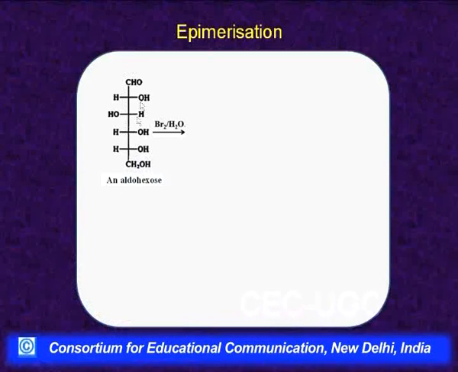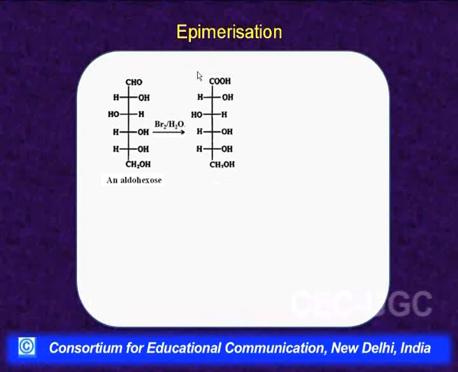For example, this is an aldohexose, although we have written it for glucose only, but in general we are saying this is an aldohexose. We want to obtain its epimer, meaning a compound whose configuration differs at this carbon only, the opposite configuration. A sequence of reactions is used for it, and it involves oxidation with bromine water, and we had discussed earlier that it is the aldehyde group that gets oxidized by bromine water. We get this monocarboxylic acid.